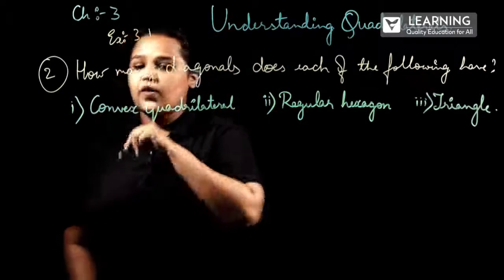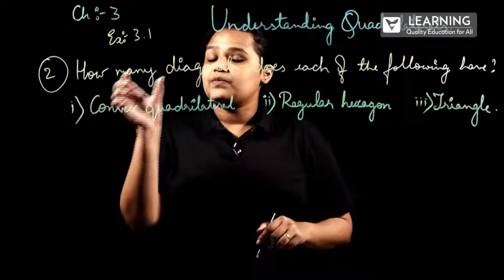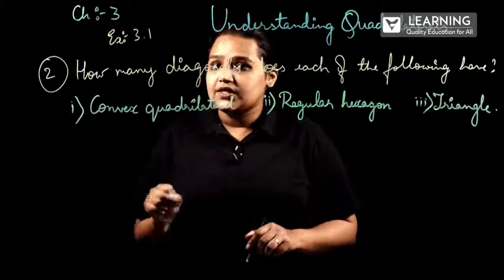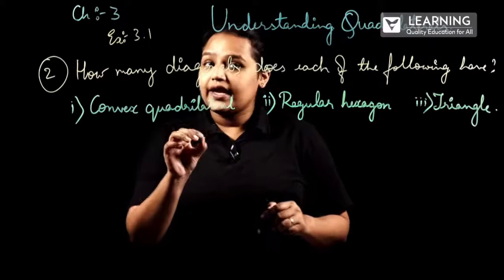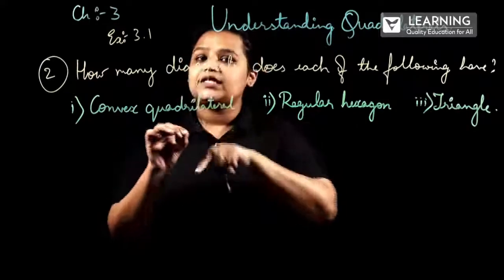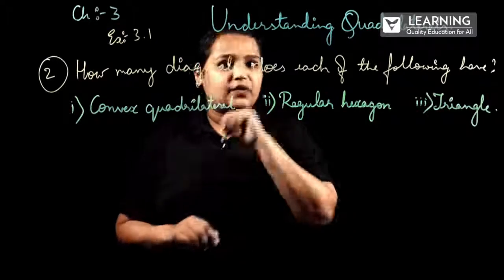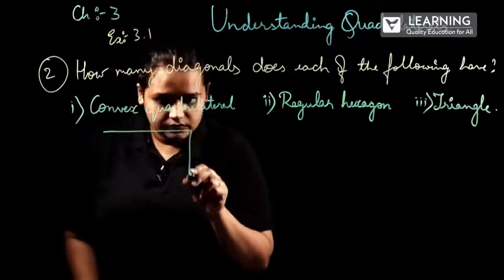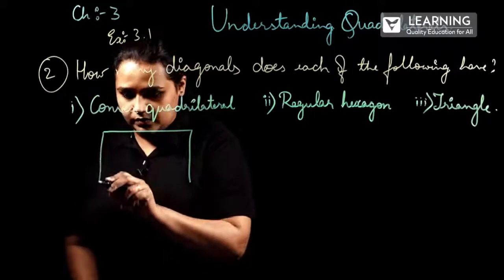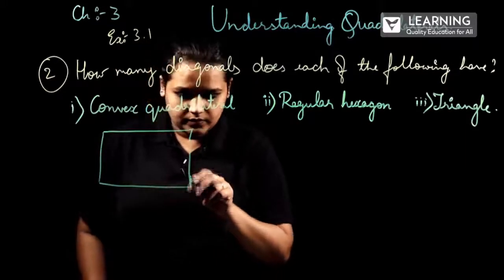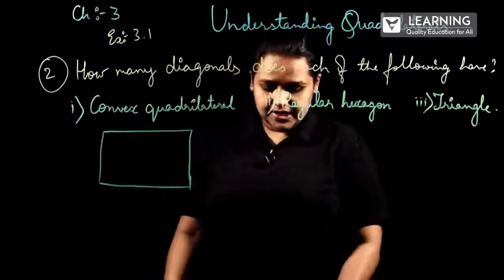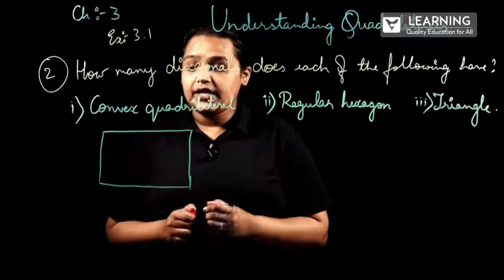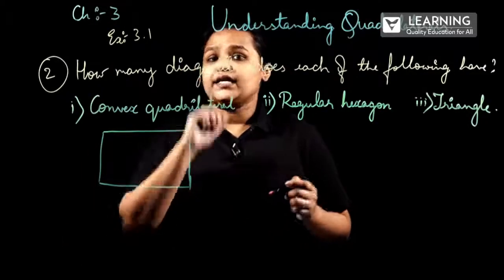Convex quadrilateral means convex polygon, as we just remembered: a polygon where all the interior angles will be less than 180 degree. So this is a quadrilateral which I have taken. Number of diagonals we have to find.